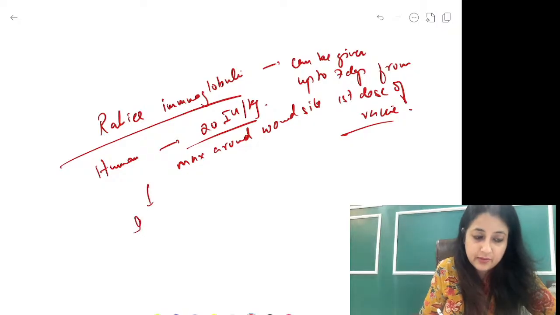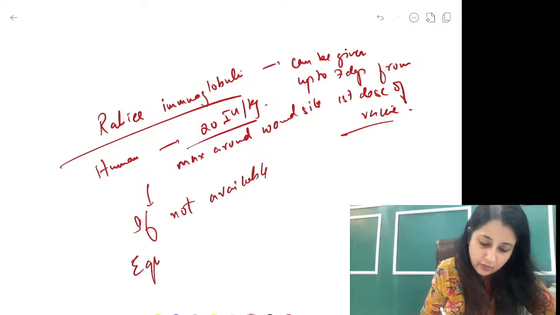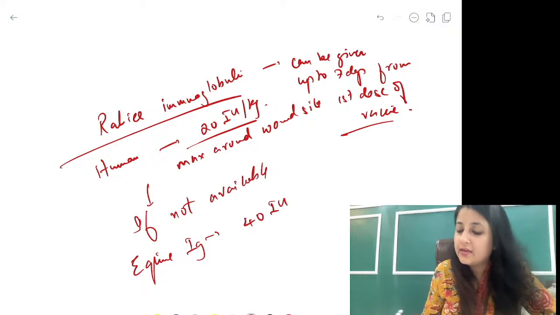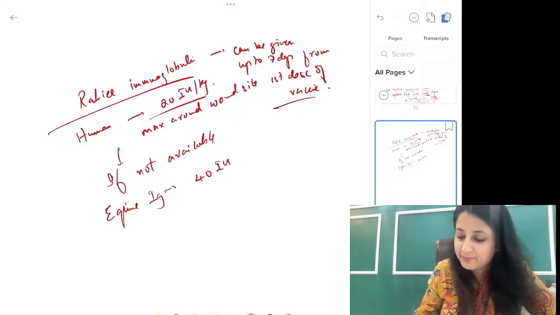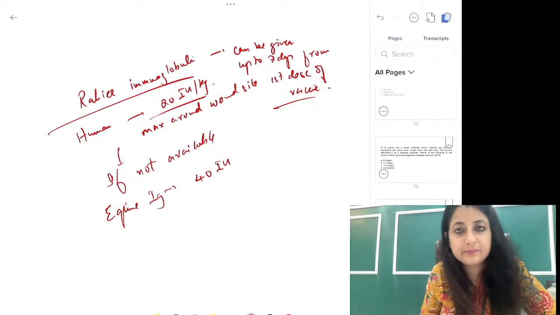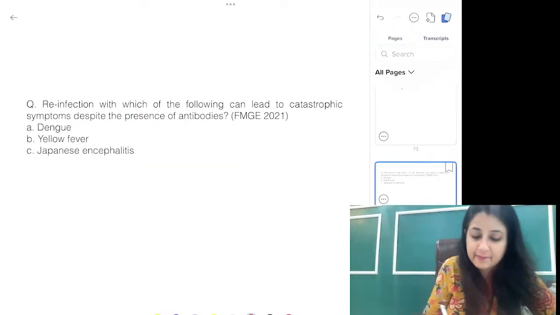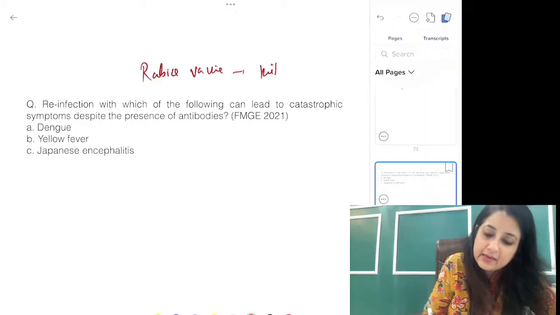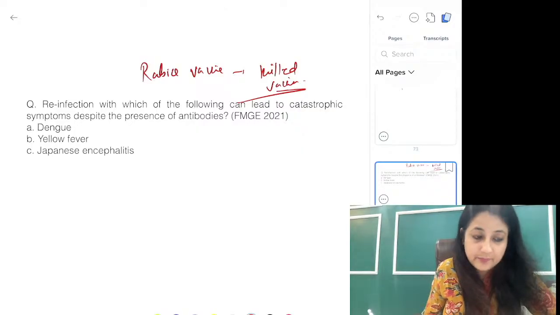If not available in human, then what will you give, guys? You will give equine immunoglobulin. The dose is 40 international unit per kg. ठीक है, and to control dog rabies, what will you give? Vaccinate the dogs. 85% of dog population accessible है, guys. ठीक है, चलो. Pregnant female, please give rabies vaccine. Rabies vaccine is a killed vaccine. All right, rabies vaccine कैसा vaccine है? Rabies vaccine is a killed vaccine. You are not going to forget this. So you will give it in a pregnant female also. Okay.